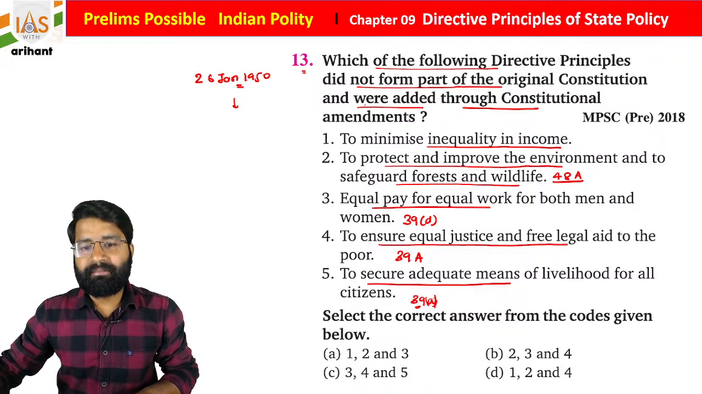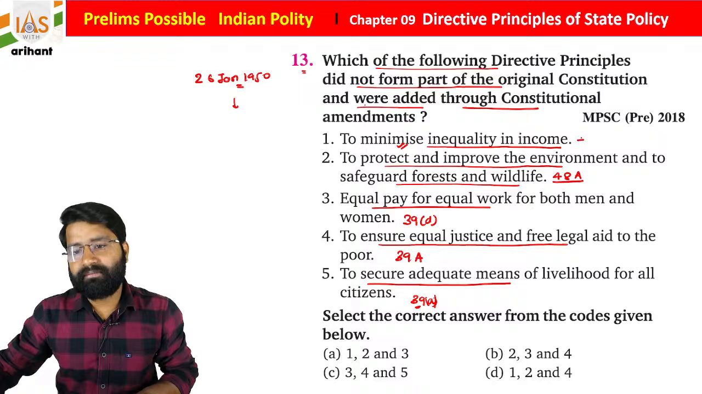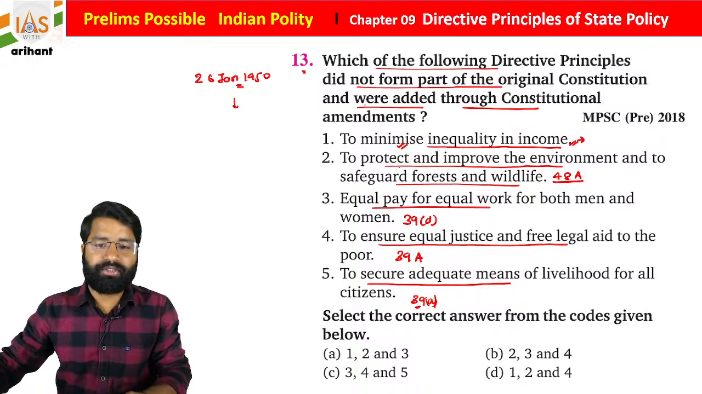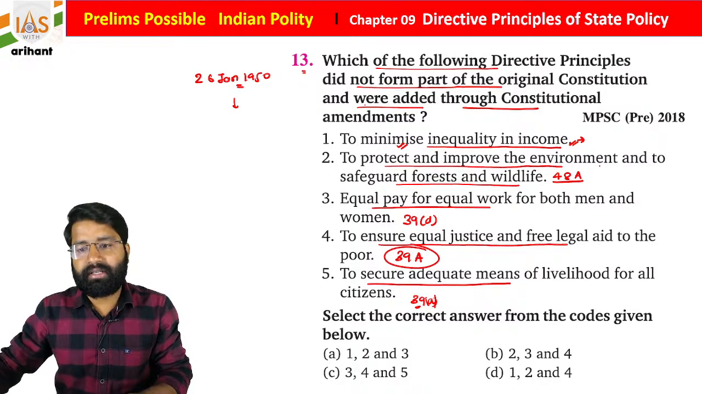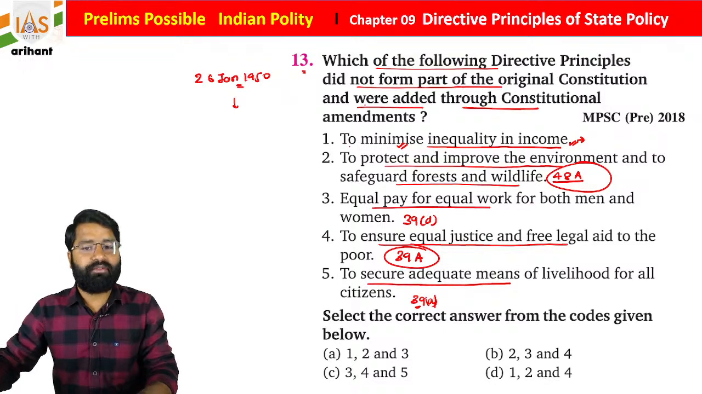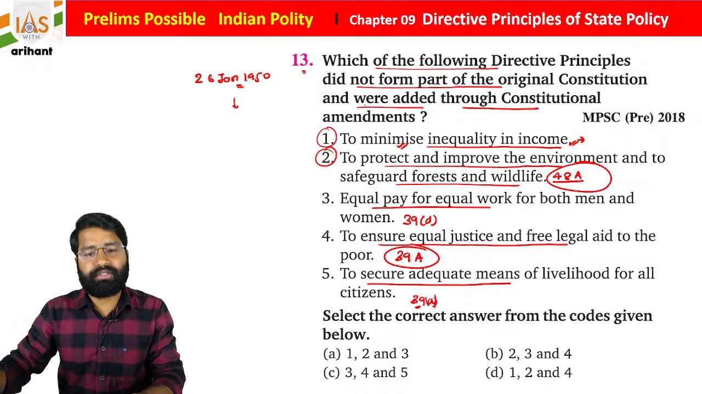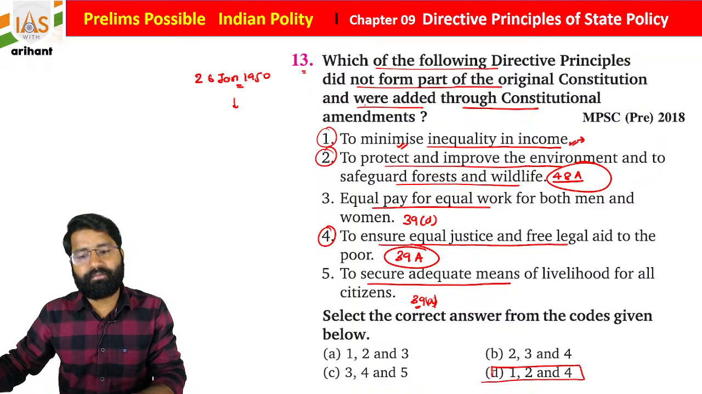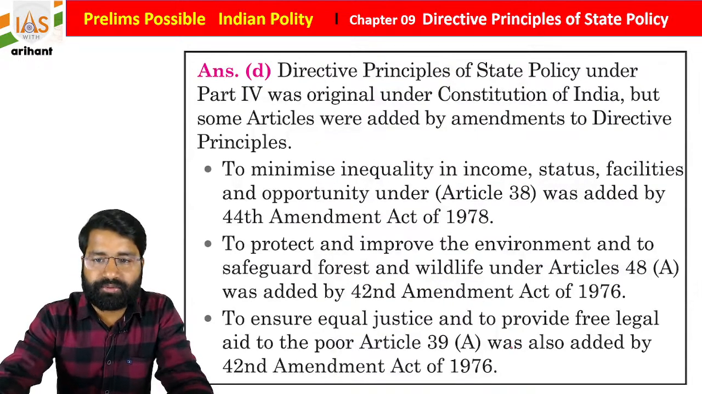So minimizing inequality of income was also added later. So if you go with the options, students, statements 1, 2 and 4, Articles 39 and 48, were added later. So if you go with the options, you find statement 1, statement 2 and statement 4 are correct for the same. So D is going to be the most appropriate and right answer for the same, students.